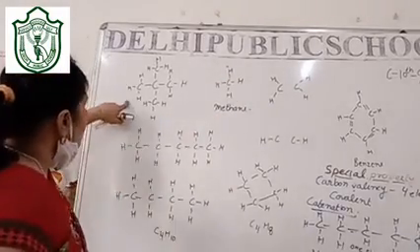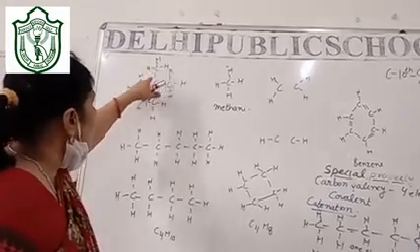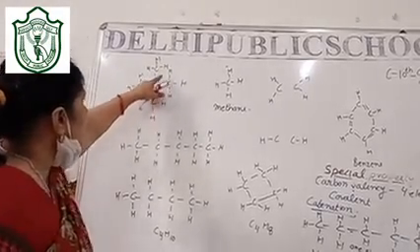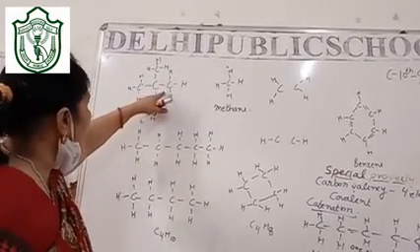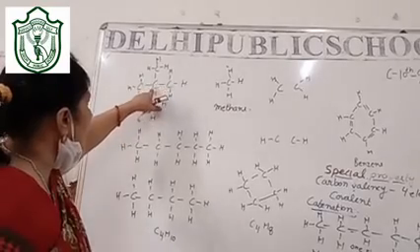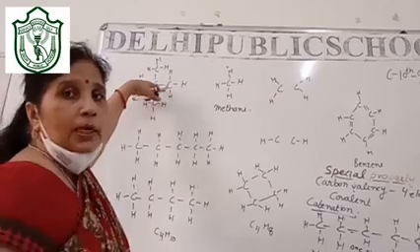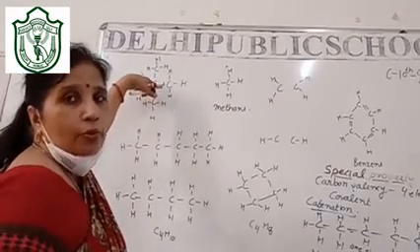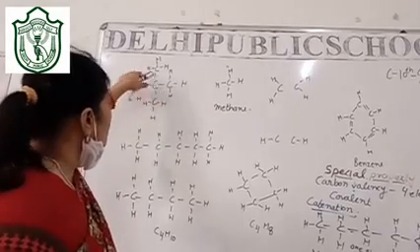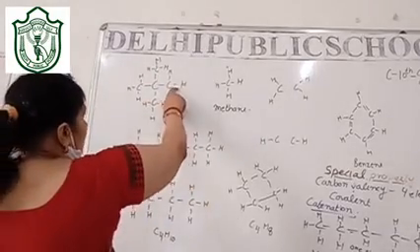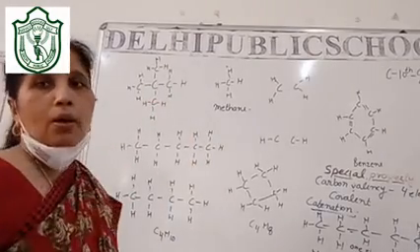Now you can see here that this carbon is attached to 4 carbon atoms. So this carbon is satisfied by all these carbons, means you can see and understand also that each carbon is providing 1 electron to this carbon atom, and this carbon atom already has the 4 electrons of its own. As a result it now has 8 electrons, satisfied. Now these carbons are attached to hydrogen so as to fulfill their octet.